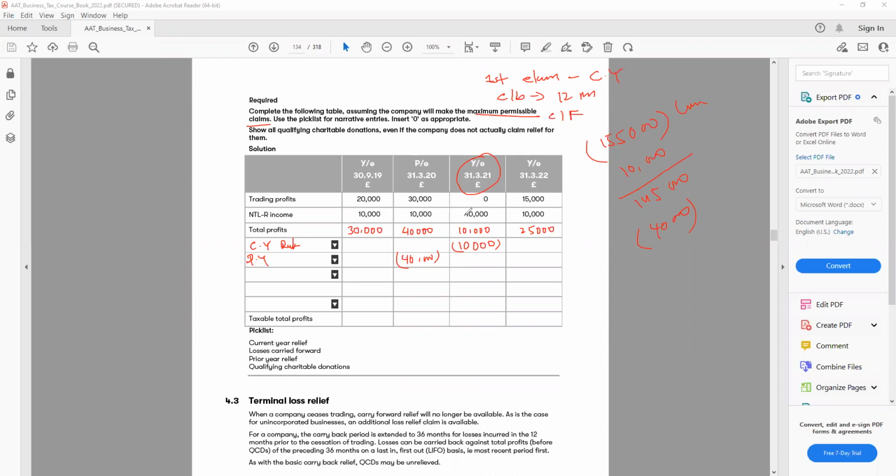So we claim the current year. This is 10,000. So current year is done. And for the previous year I already claimed 40,000 here, but it was for 6 months. If you remember, from October to March is 6 months. So still I need to take 6 months from here because I can claim the previous 12 months. So 30,000 is for the whole year, the 12 months. So for the 6 months, it will be 15,000. So I can take a maximum of 15,000 from here.